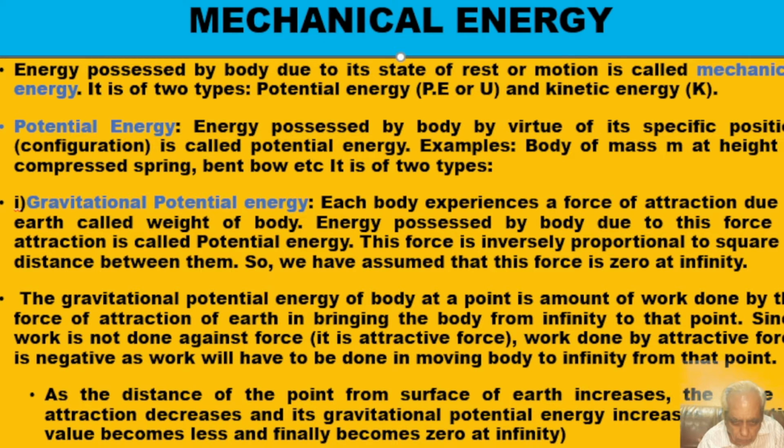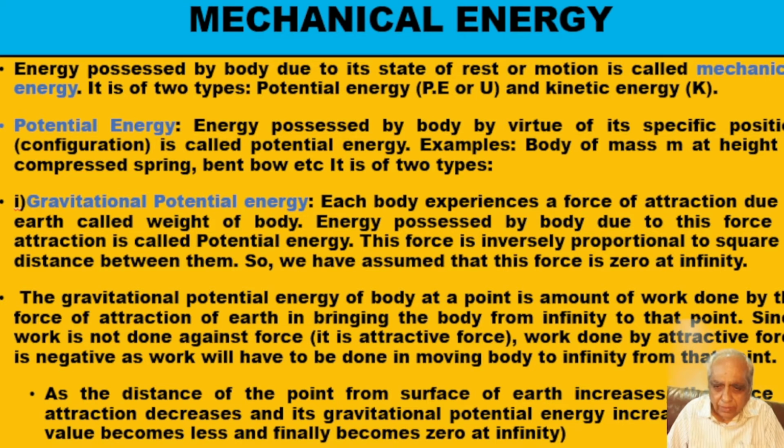Okay? So you see, energy possessed by a body due to its state of rest or motion is called mechanical energy. It is of two types. Potential energy is due to its position, whereas kinetic energy is due to the motion of the body. Now let us learn about what is potential energy. Potential energy is also of two types. One is called gravitational potential energy and the other is called elastic potential energy.